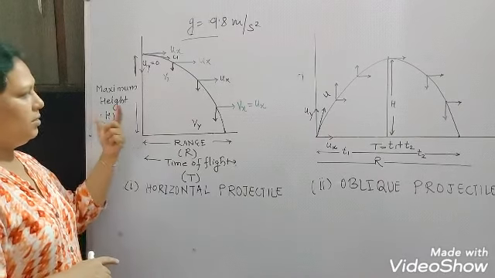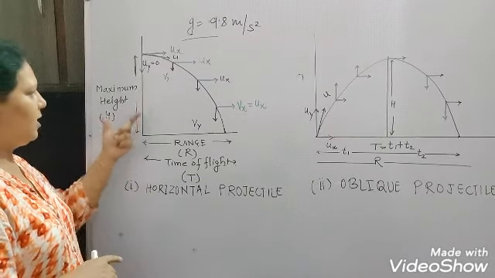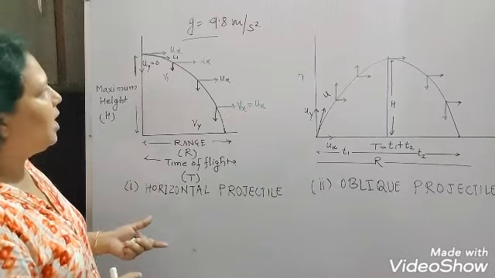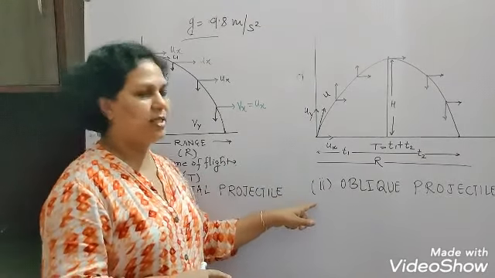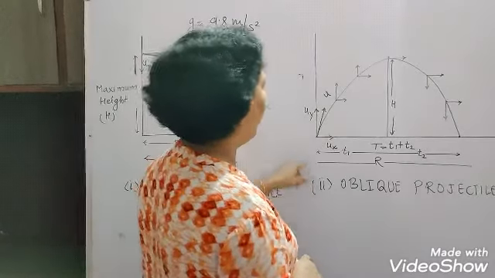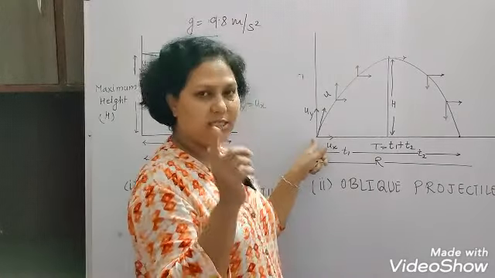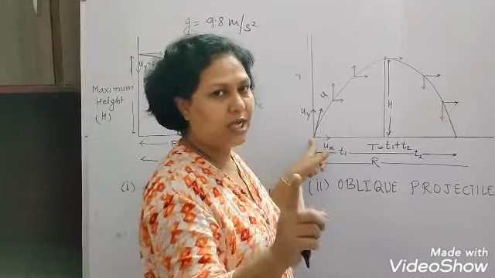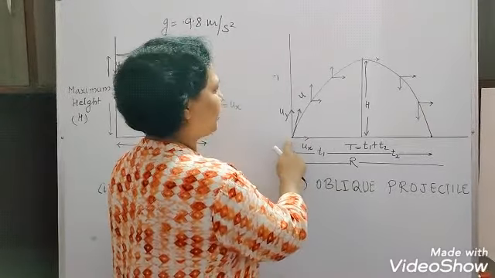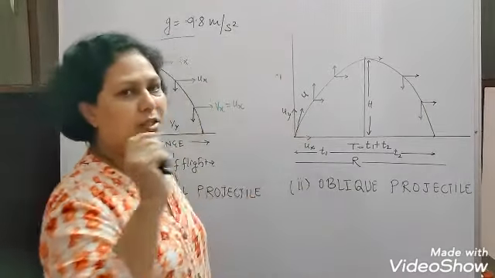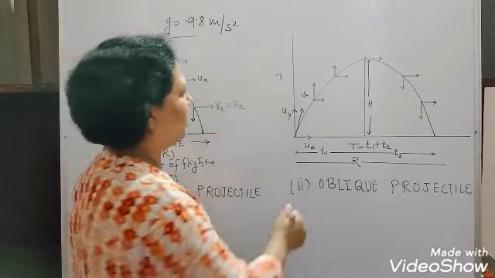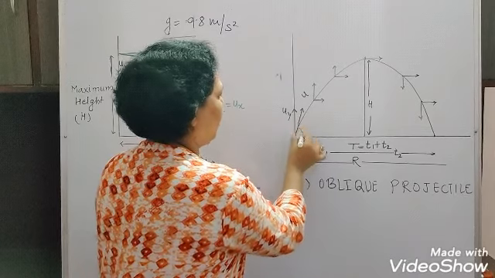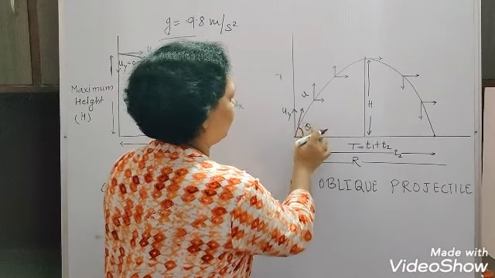Now we'll derive many terms related to the horizontal projectile, but before that we'll see the second type of projectile, that is the oblique projectile, in which you can see that this time the projectile is released with some velocity u. The projectile is thrown with some velocity u, making an angle theta. You can see this is the angle theta.